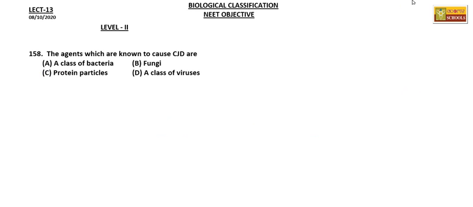The next question, agents which are known to cause CJD. Here CJD stands for Creutzfeldt-Jakob disease, and this is caused by prions.